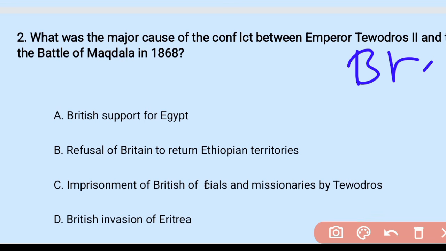Question number 2. What was the major cause of the conflict between Emperor Tewodros II and the British? Okay, here, the British at the Battle of Magdala in 1868. A. British support for Egypt. B. A refusal of Britain to return Ethiopian territories. C. Imprisonment of British officials and missionaries by Tewodros. And D. British invasion of Eritrea. The correct answer is C, because of the imprisonment of the British captives, missionaries, and some diplomats were there.